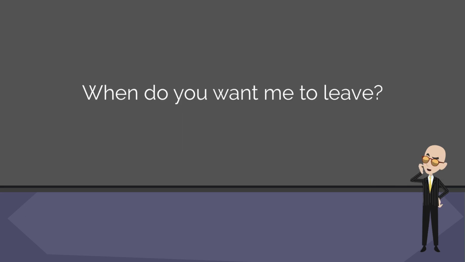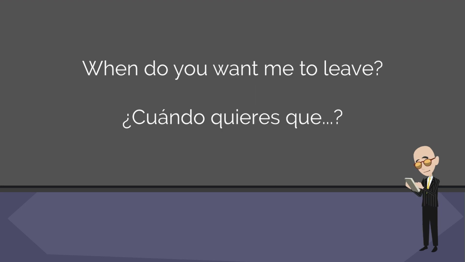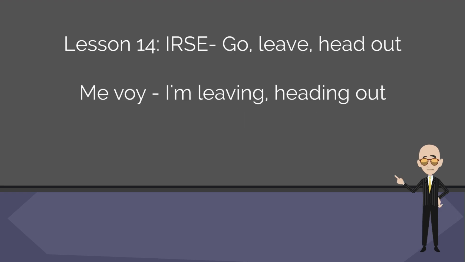So what about a sentence like this? When do you want me to leave? The first part of the translation is going to be super easy. ¿Cuándo quieres que? Now we just have to translate to leave. In Lesson 14, I taught you the reflexive form of the verb ir was irse, and that was translated as to go, go away, leave, head out. That'll fit perfectly here. We just have to tweak our present subjunctive conjugations just a little bit.